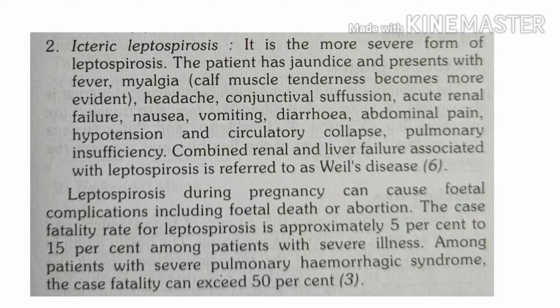Following the first phase, which is known as the anicteric phase, there is an asymptomatic period for a few days. Again, the patient starts complaining of fever, and these are the cases which mainly develop aseptic meningitis. So initially we said there is involvement of liver, hepatomegaly, jaundice, and involvement of the heart, but in phase 2 there will be involvement of the meninges, aseptic meningitis along with renal and hepatic involvement.